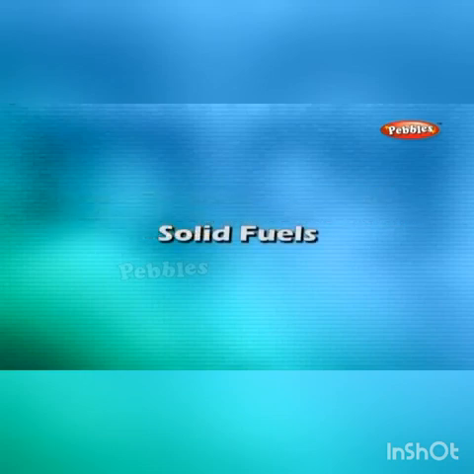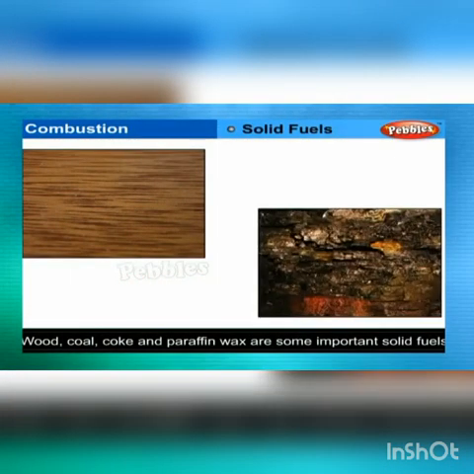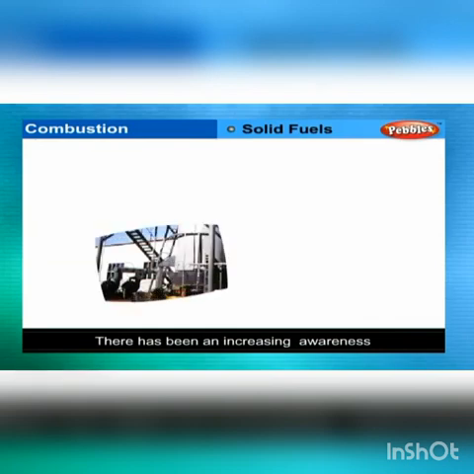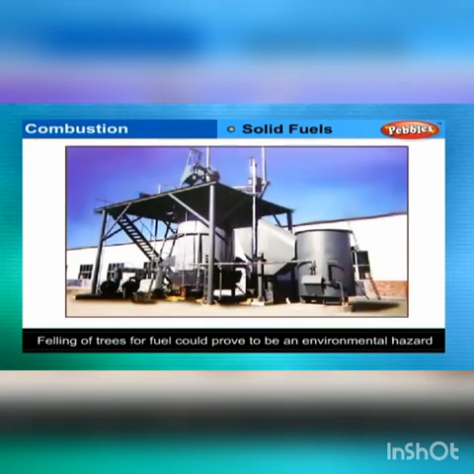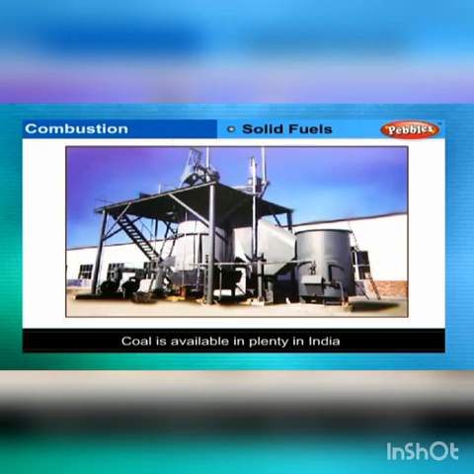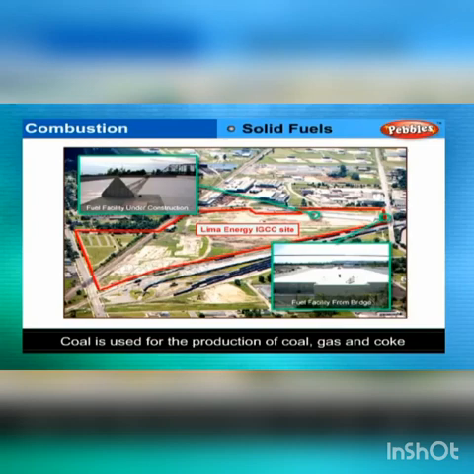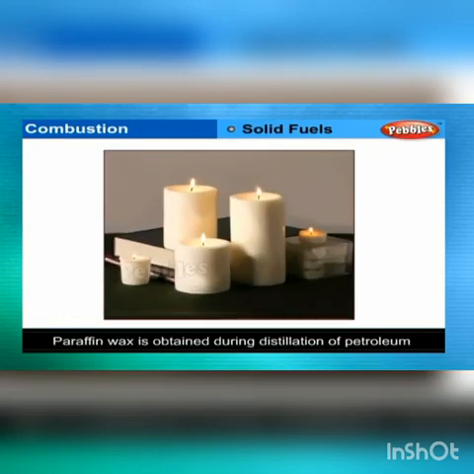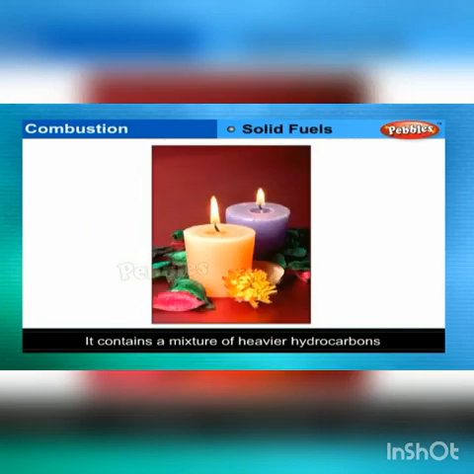Solid fuels. Wood, coal, coke, and paraffin wax are some important solid fuels. Wood has been a traditional fuel. Of late, however, there has been an increasing awareness that felling of trees for fuel could prove to be an environmental hazard. Coal is available in plenty in India. Coal is used directly as fuel or for the production of more valuable types of fuels such as coal gas and coke. Paraffin wax is obtained during distillation of petroleum. It contains a mixture of heavier hydrocarbons. It is used in the manufacture of candles.